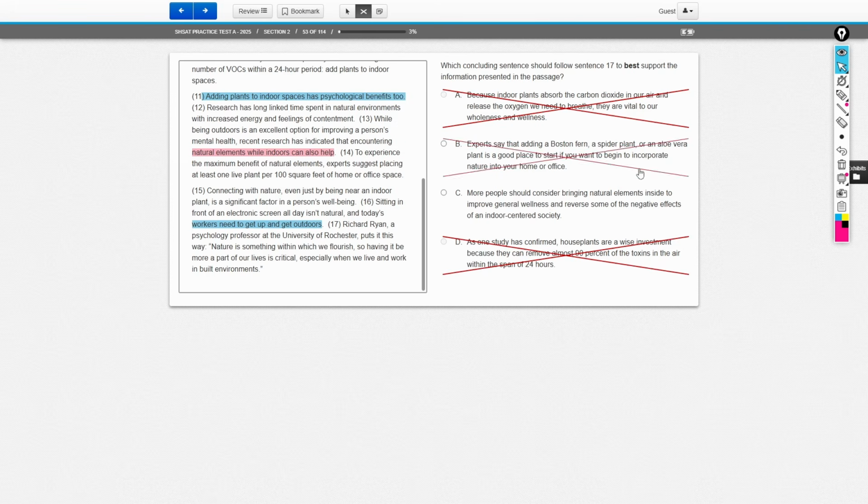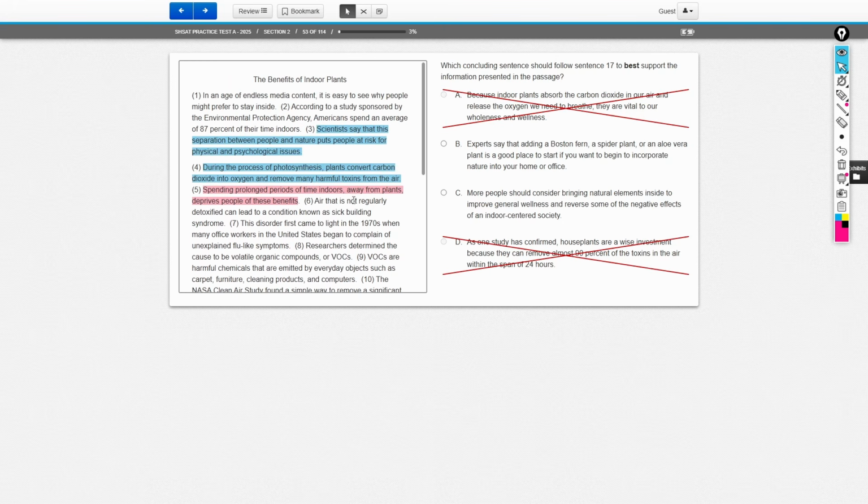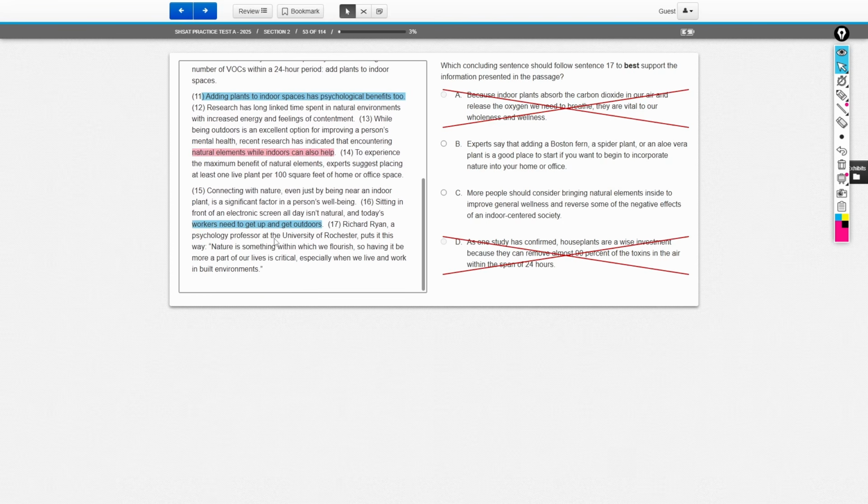So now, which concludes the text better, B or C? And I'll ask you guys this: is this a persuasive piece? Is this piece trying to persuade you to bring plants indoors? And the answer is yes, it is. It is trying to push people to bring the outdoors in. So if you are trying to persuade people to get more plants into their homes and into their offices, are you going to conclude by giving them an example of a plant that they can bring into their home?